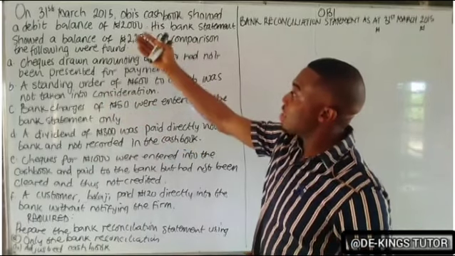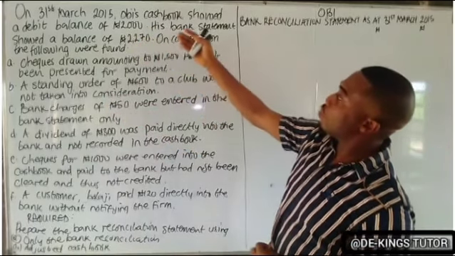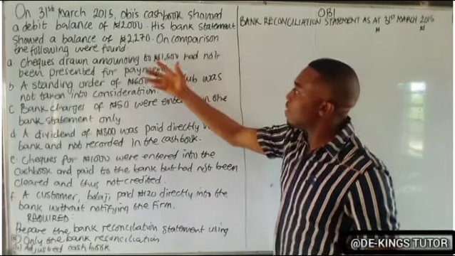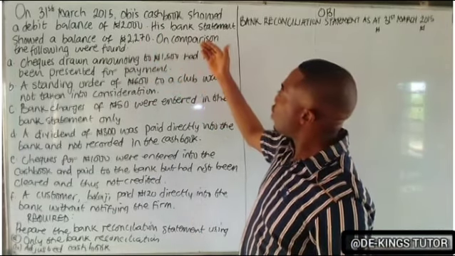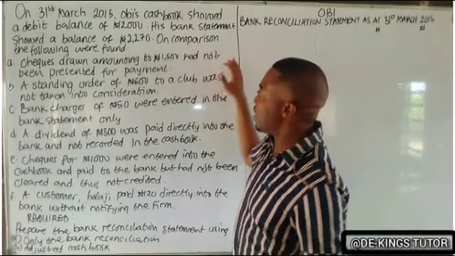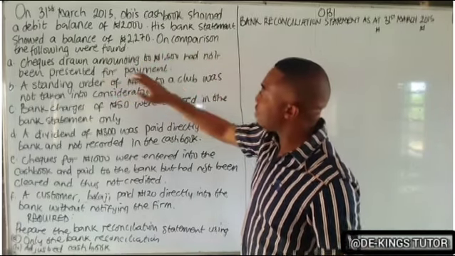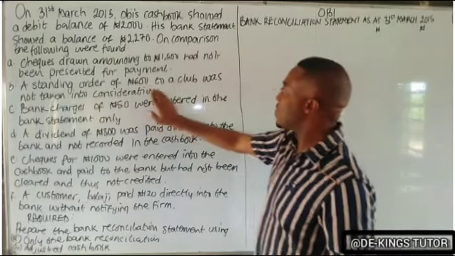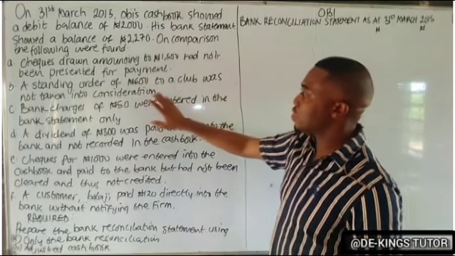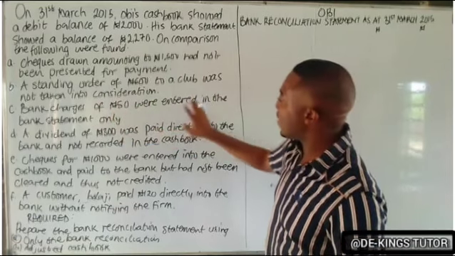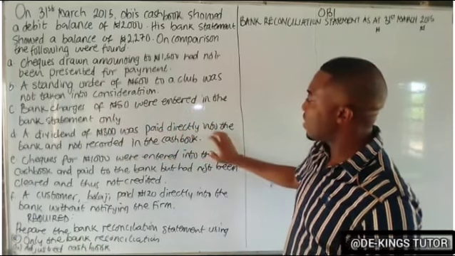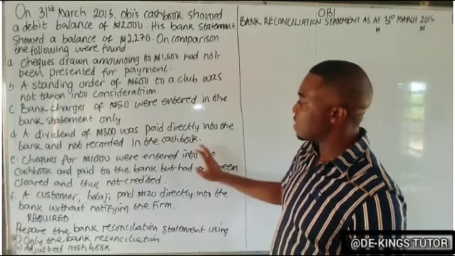The question says, on 31st March 2015, the cash book will show a debit balance of 2,000. His bank statement showed a balance of 2,270. On comparison, the following were found. A. Checks drawn amounting to 1,500 had not been presented for payment. B. The standing order of 600 to a club was not taken into consideration. C. Bank charges of 50 were entered in the bank statement only. D. A dividend of 300 naira was paid directly into the bank and not recorded in the cash book.